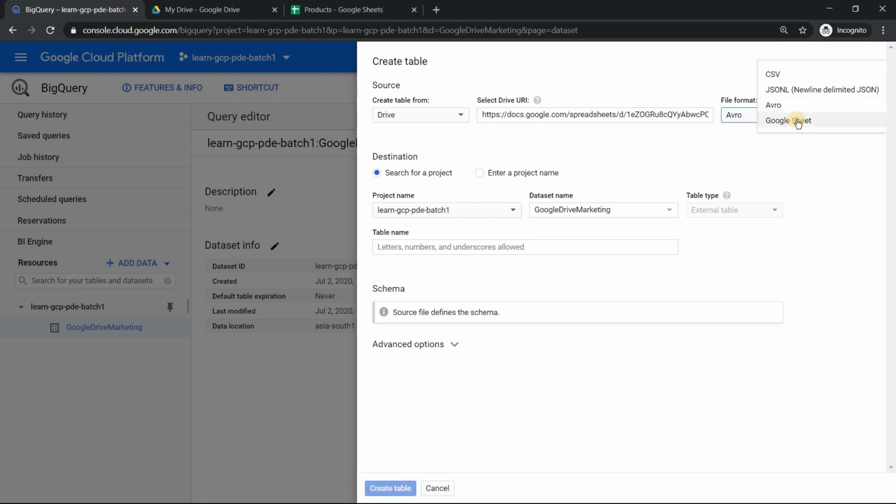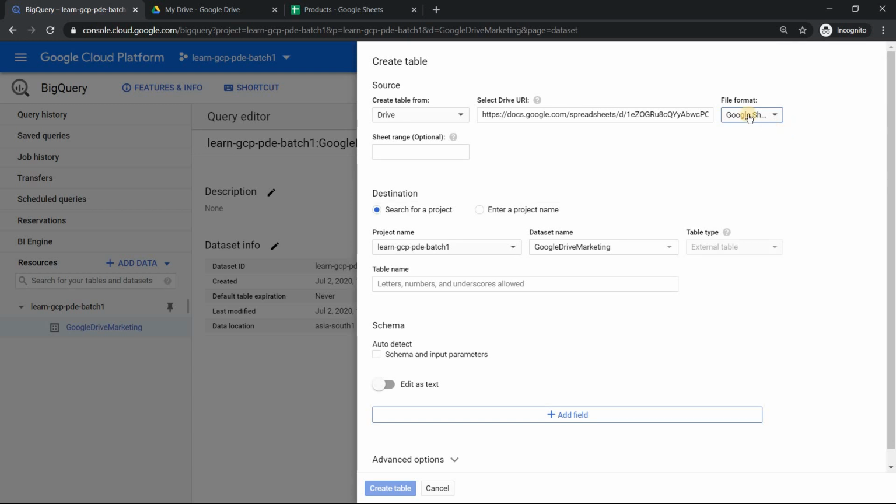Better choose it as Google Sheet. This is very, very important. If you make the mistake here, it may say the file is corrupted and you may get various other errors. So better choose it as Google Sheet. Then give the table name as products. That should be good enough, and it picks the table type as external by default.